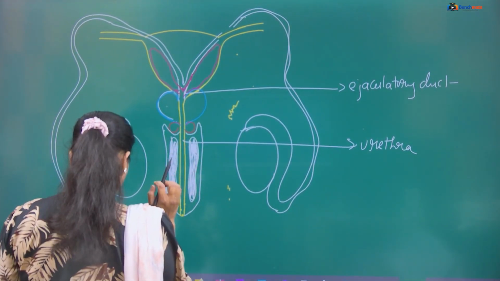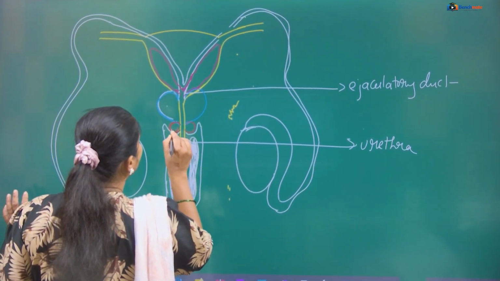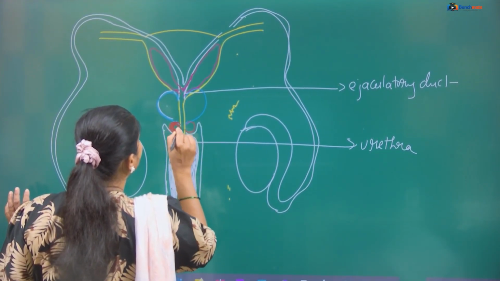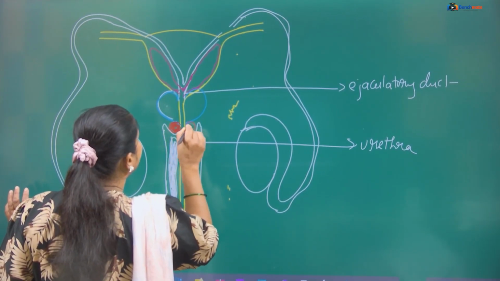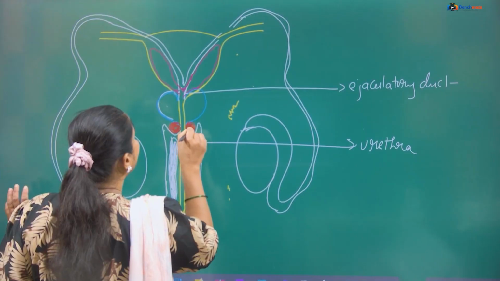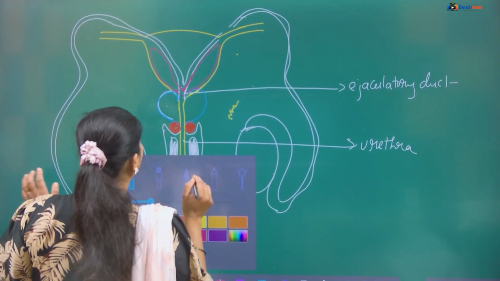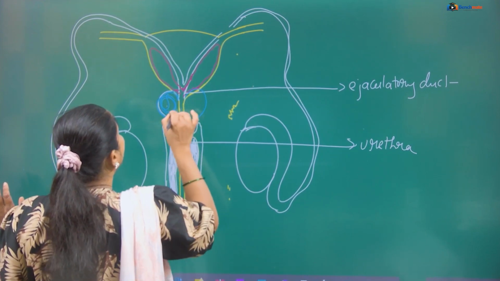So here it is a bulbourethral gland, right? Draw the bulbourethral gland properly. There are 2 bulbourethral glands, whereas there is only 1 prostate gland.